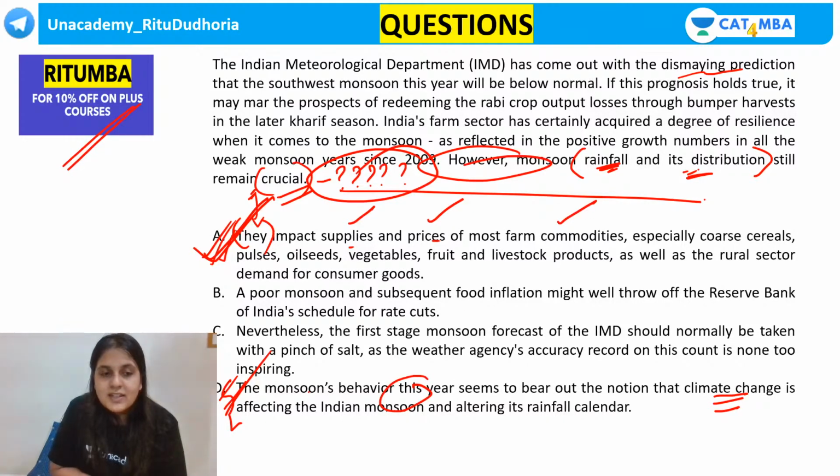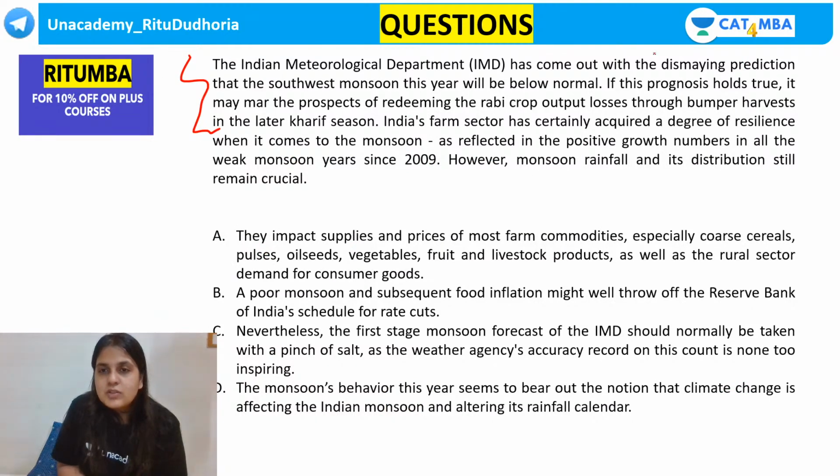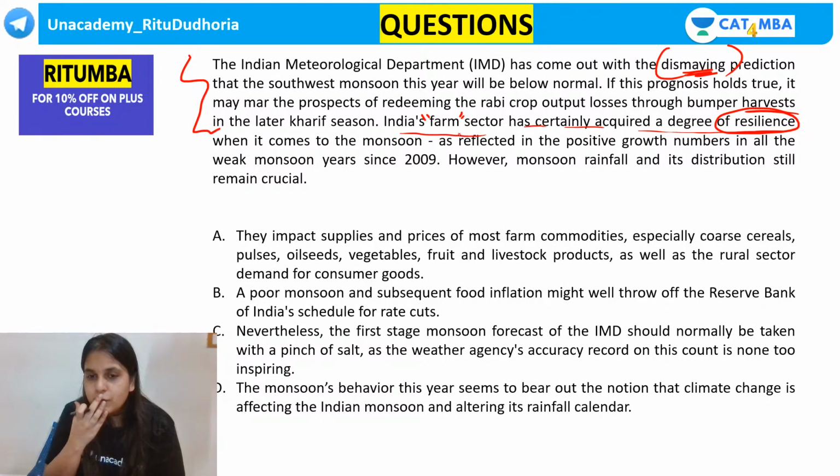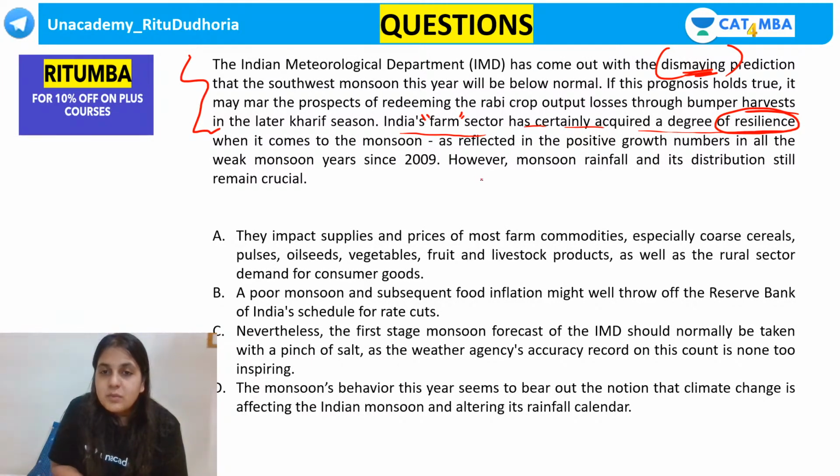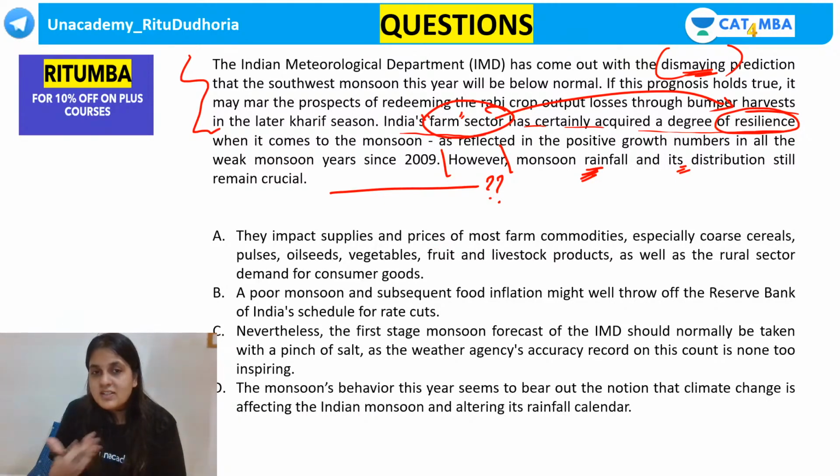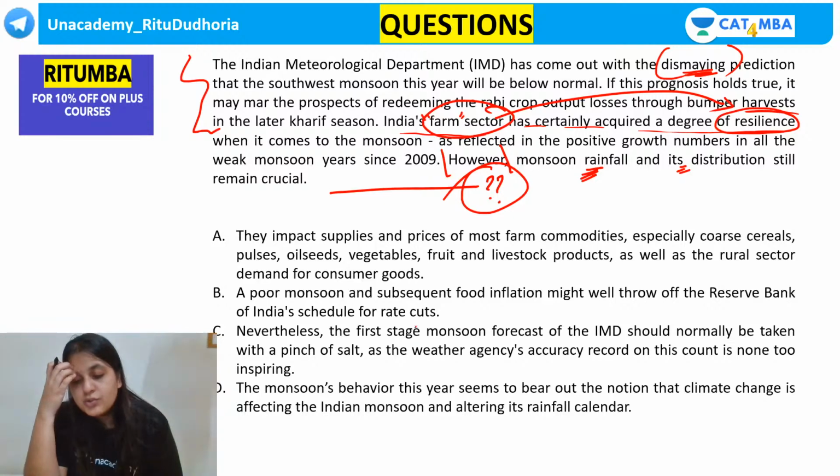See, guys, I want you to understand the context here. It says all of this, the monsoon department's prediction is very disappointing and it's very dismaying. But it says India's farm sector has acquired a degree of resilience. That means farming will not be affected that much. But still it says, however, this monsoon rainfall, its distribution is still crucial. Why is it crucial? If the farm sector has become resilient, if the farm sector is not going to be affected by the dismaying prediction much, then why is it still crucial? That's my point. Why is it still crucial then?